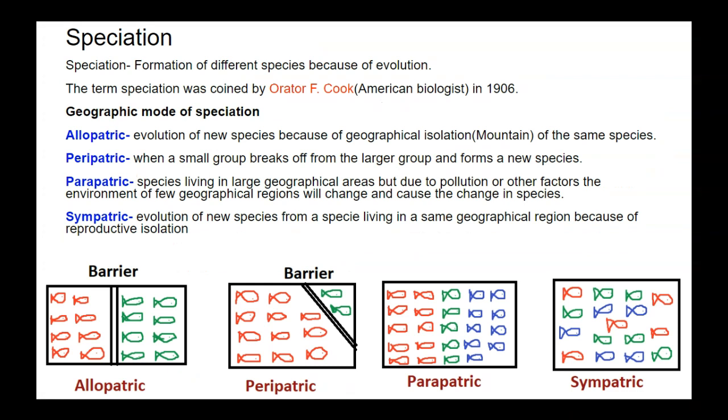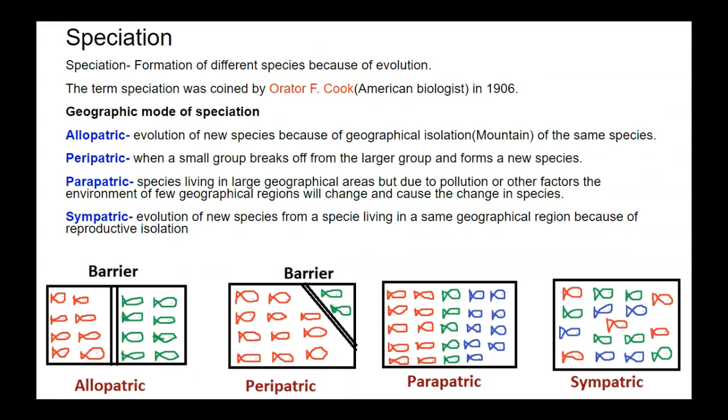Speciation. It is the formation of different species because of evolution. As evolution happens, a new species comes into the picture. The term speciation was coined by Orator F. Cook, an American biologist, in 1906.